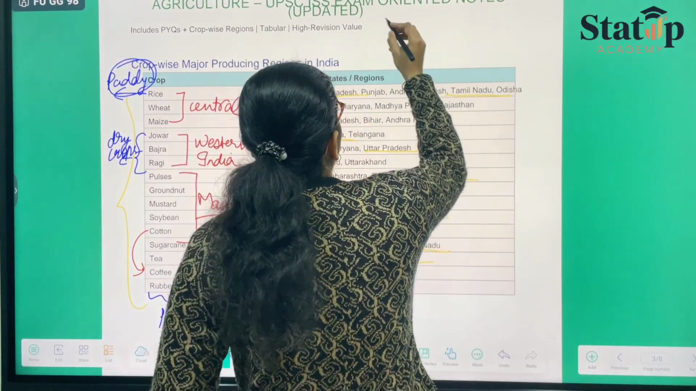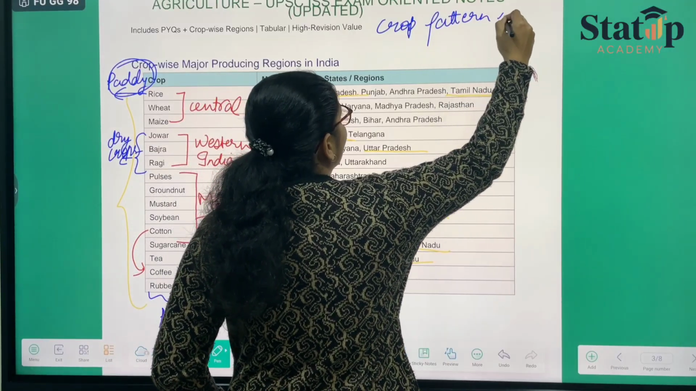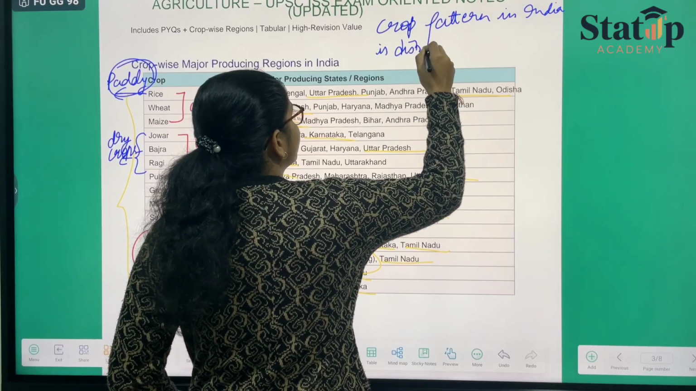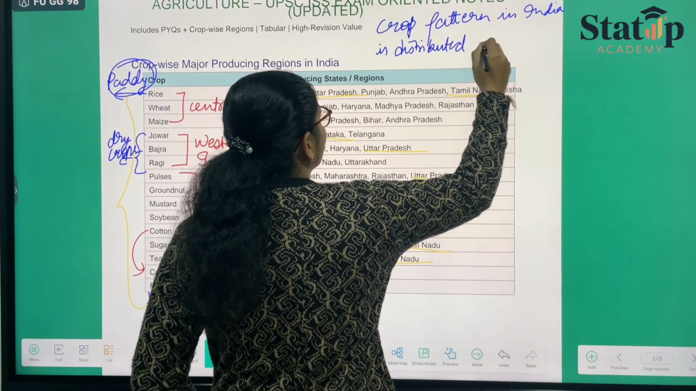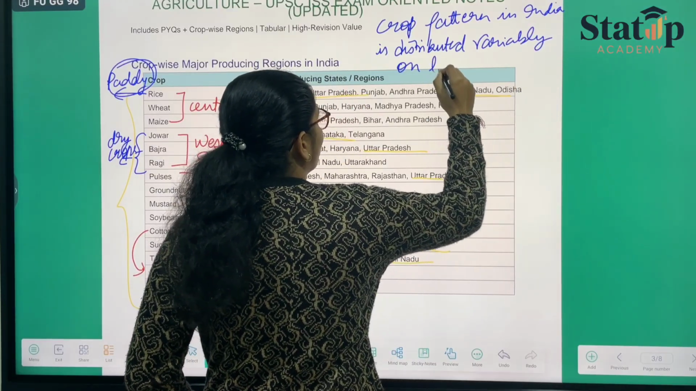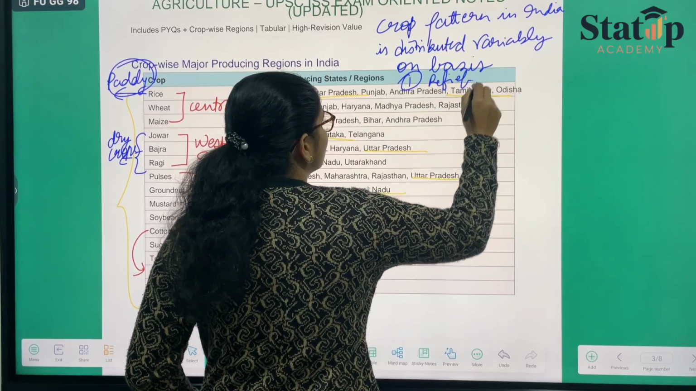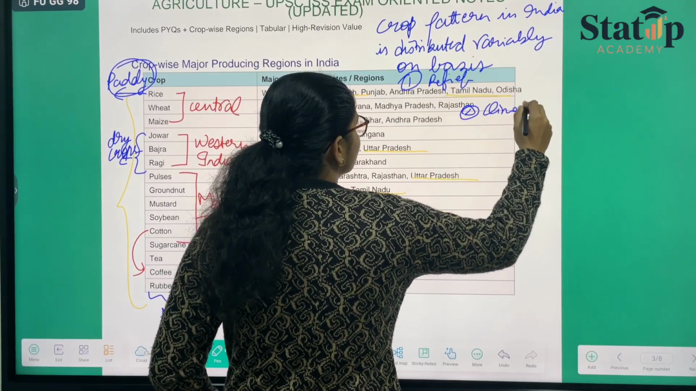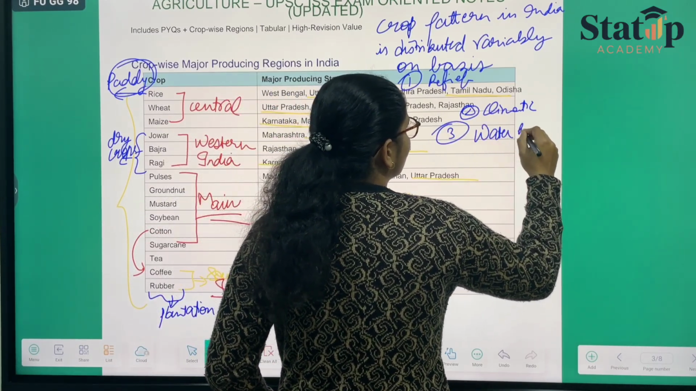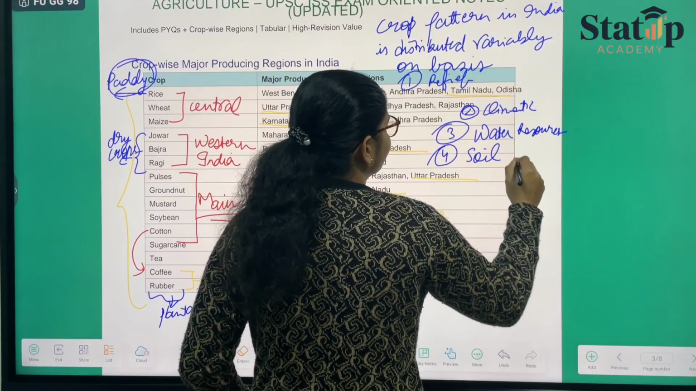अब मेंशन करते टाइम आपको क्या ध्यान रखना है? पहली बात तो आप बताओगे crop pattern in India is distributed variably on the basis of: first point will be your relief features, second climatic conditions, third will be your water resources, and the fourth most important will be soil type.